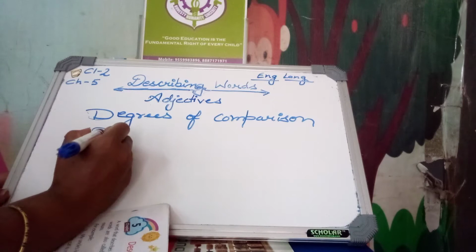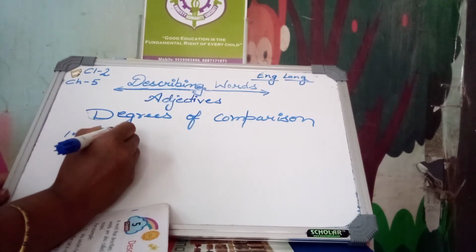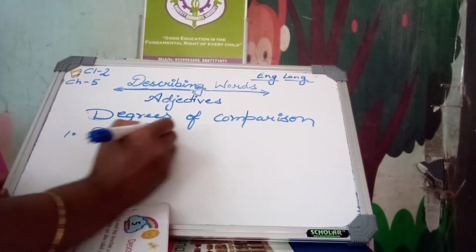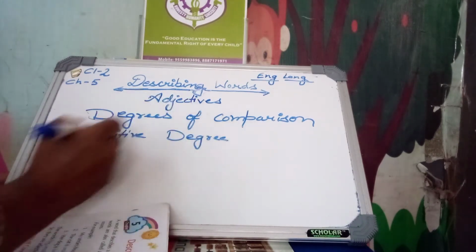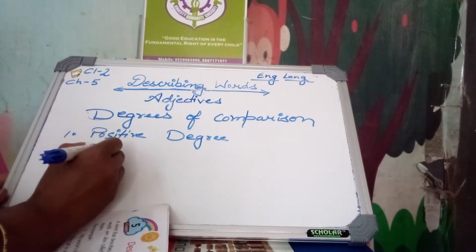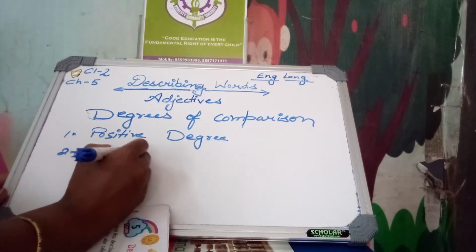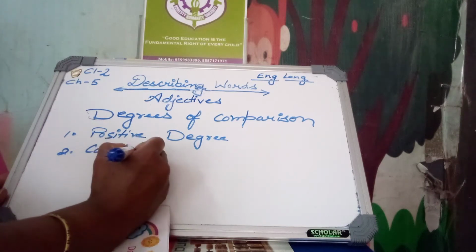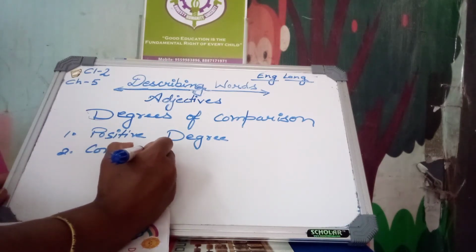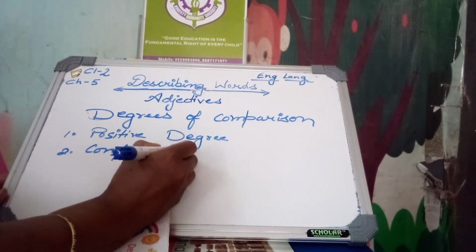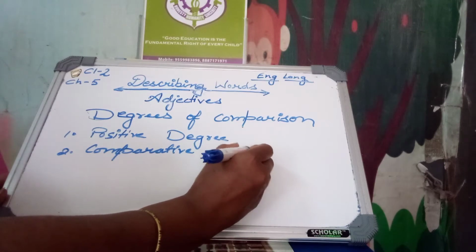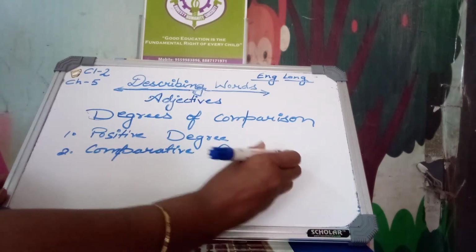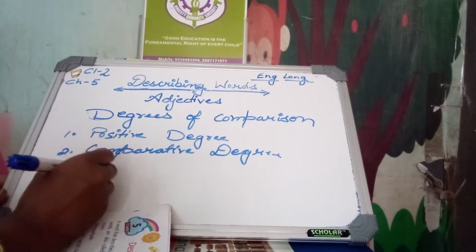Three kinds of degrees: positive degree, comparative degree and third is superlative degree.